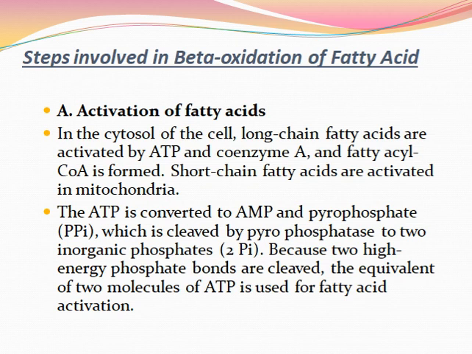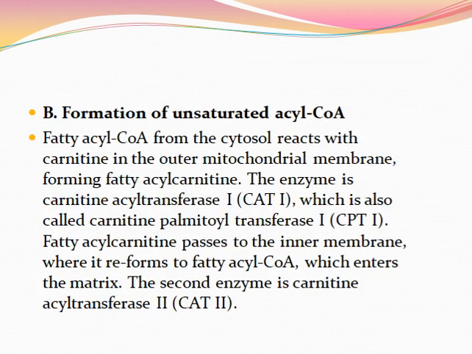Then step B, formation of unsaturated acetyl coenzyme A. The fatty acyl coenzyme A undergoes the action of the enzyme acyl coenzyme A dehydrogenase, which produces an alpha beta unsaturated acyl coenzyme A from the coenzyme A ester.